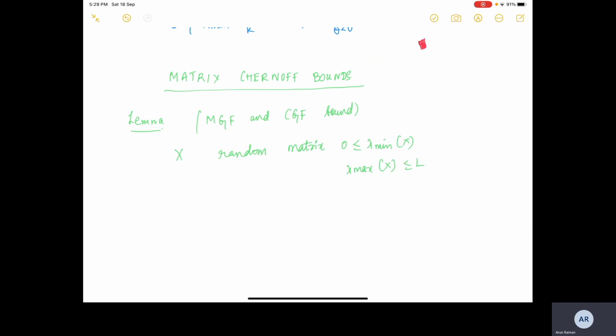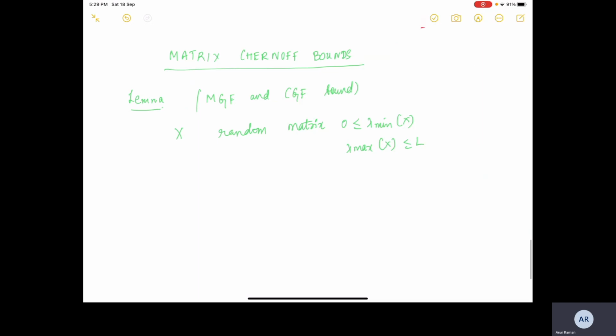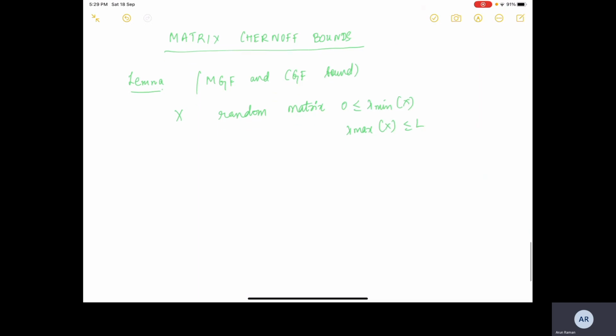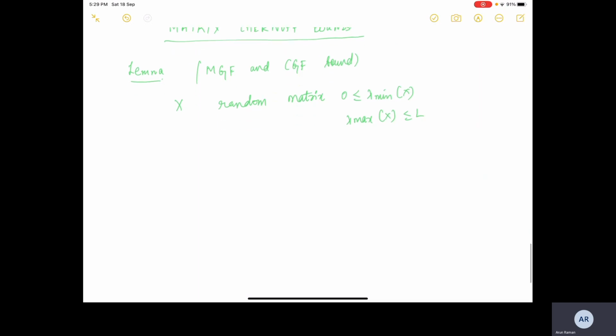Okay, so we have additional information that the eigenvalues of the random matrix X belong to this interval between 0 to L. And if we have this additional information, then we can bound the MGF in the following way.